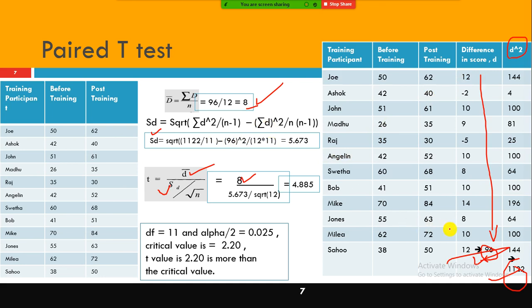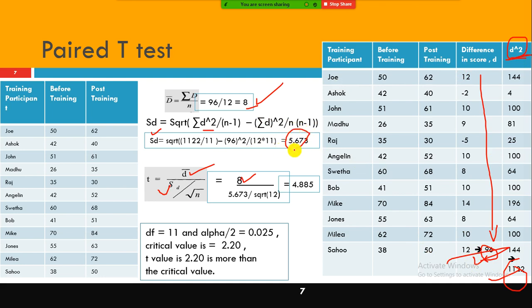The sum of the differences, and here the sum of d squared is this one. Then you square the d column, 96 squared divided by n into n minus 1. So this is the formula.